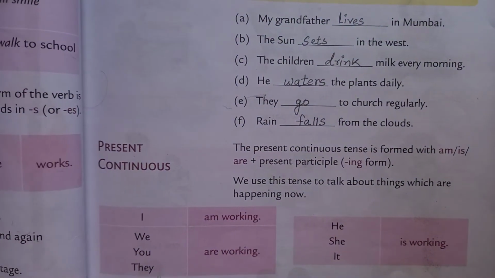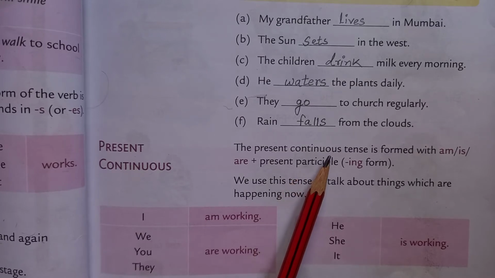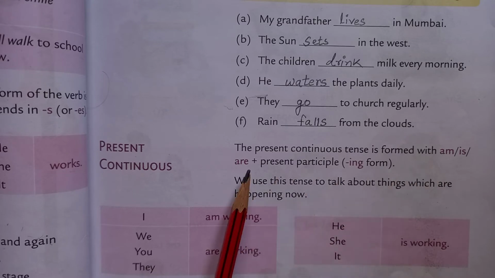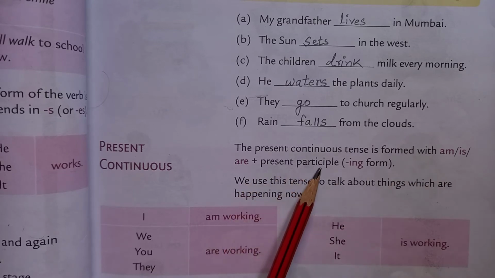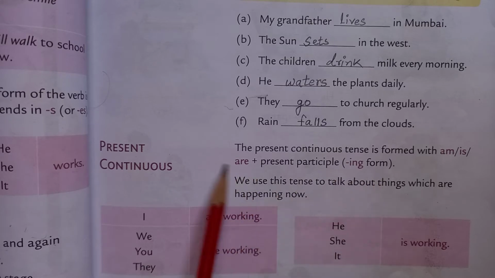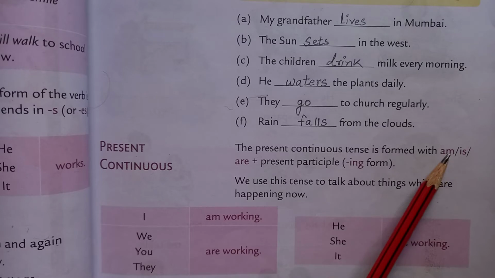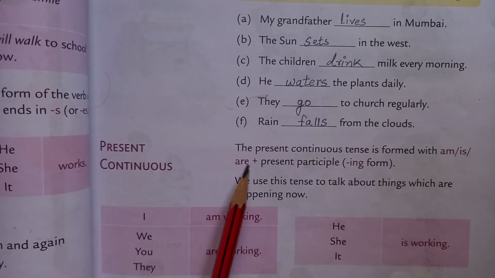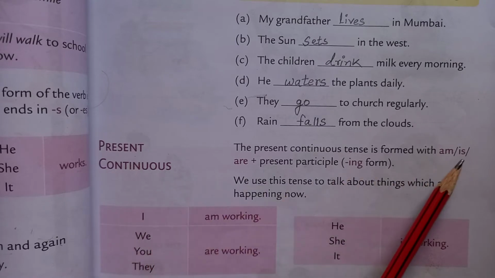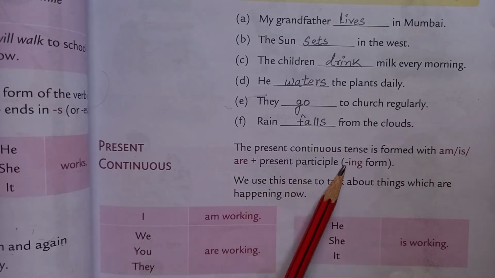Now see present continuous. The present continuous tense is formed with am, is, are plus present participle, means the ing form. So in present continuous, the helping verbs are is, am, are.